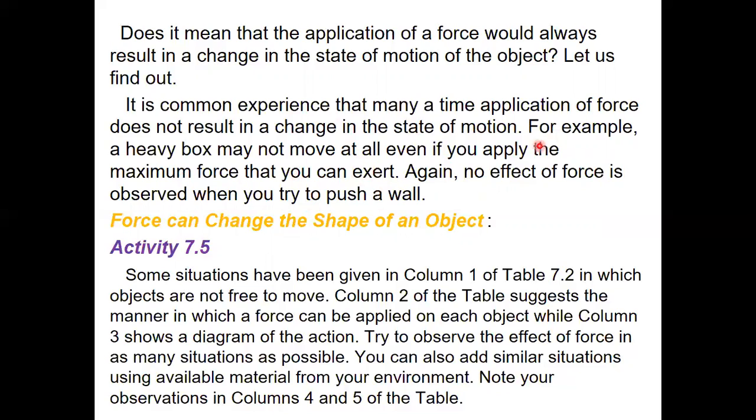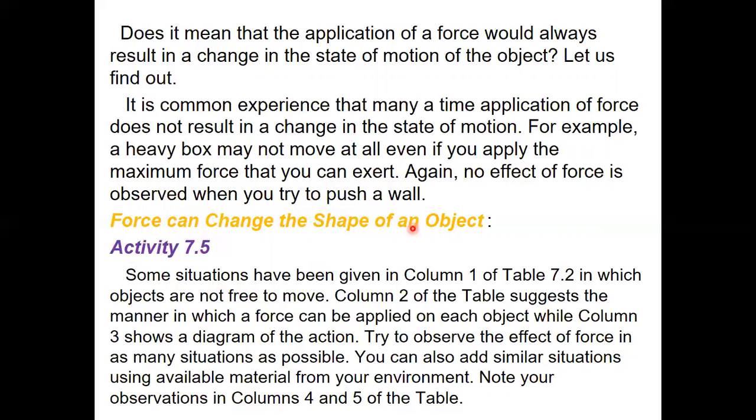Understood, children? When we apply force on a heavy box, it may not move at all, even if you apply the maximum force. From this, we can say there is no effect of force to make the heavy box change its position. And when you apply a force on the wall also, the wall will not change its position.